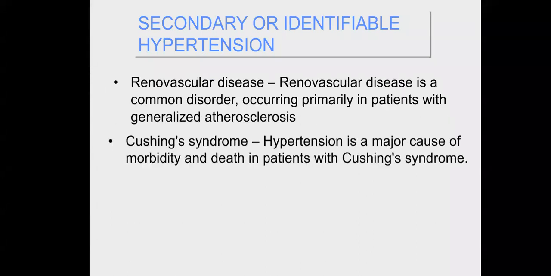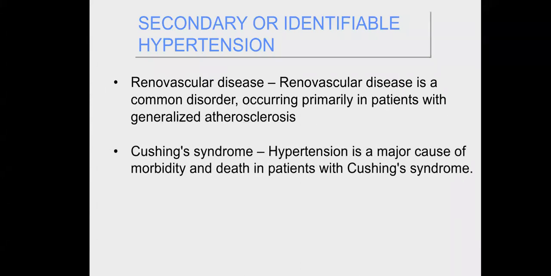So renovascular diseases like renal artery stenosis due to muscular hypertrophy or localized atherosclerosis can cause secondary hypertension, which is resistant to medications, and also Cushing syndrome can cause hypertension. Also, high excessive growth hormone causes acromegaly. Acromegaly can cause hypertension also.